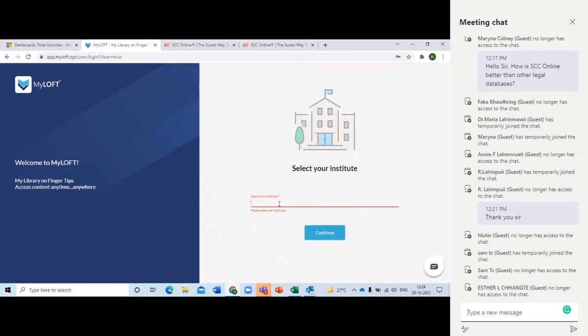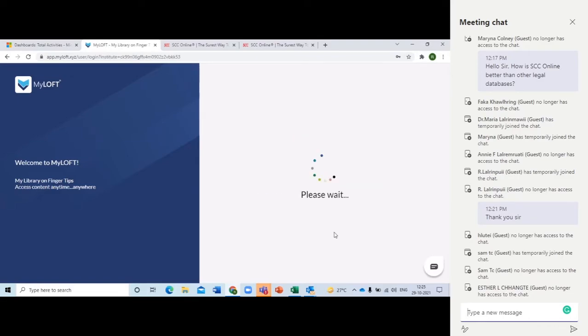But yes, once you click on that, it'll take you to this particular screen. It'll ask you to set your password. You set your password, and then you'll be taken to this particular screen, which says select your institute. For now, you have to select SCC Online. You don't have to go for the other one, that is your college name. So Mr. Rana, please select that and continue.